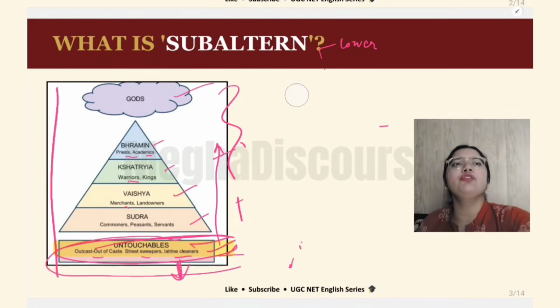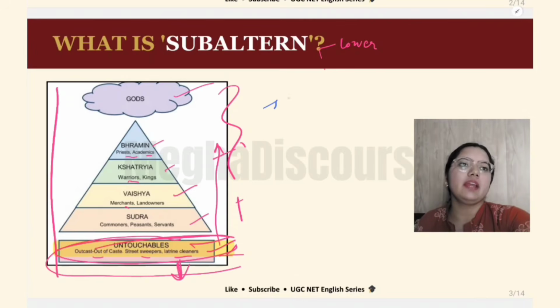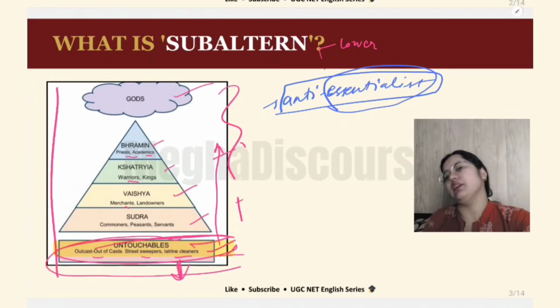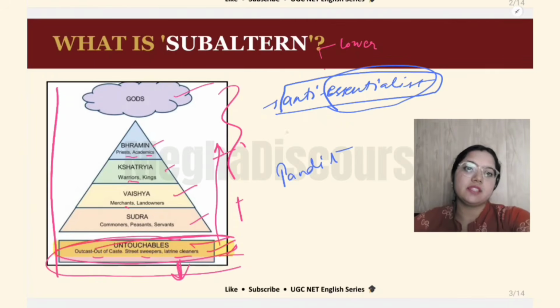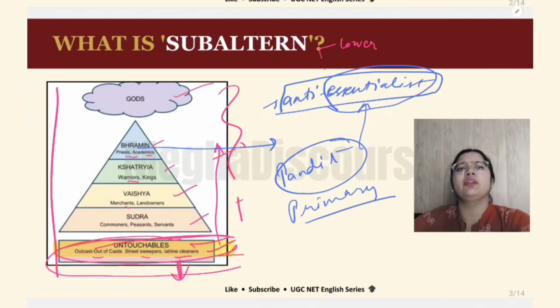Let me tell you a few important ideas so that you can understand the upcoming slides. First we have the anti-essentialist approach. What is the anti-essentialist approach? It is the approach in which we do not consider anything as essential. For instance, if I say Pandit, these Brahmins, if I call them the people who are essential, who are important, who are primary, and these are the only people who are rational, who are advanced, who are superior.